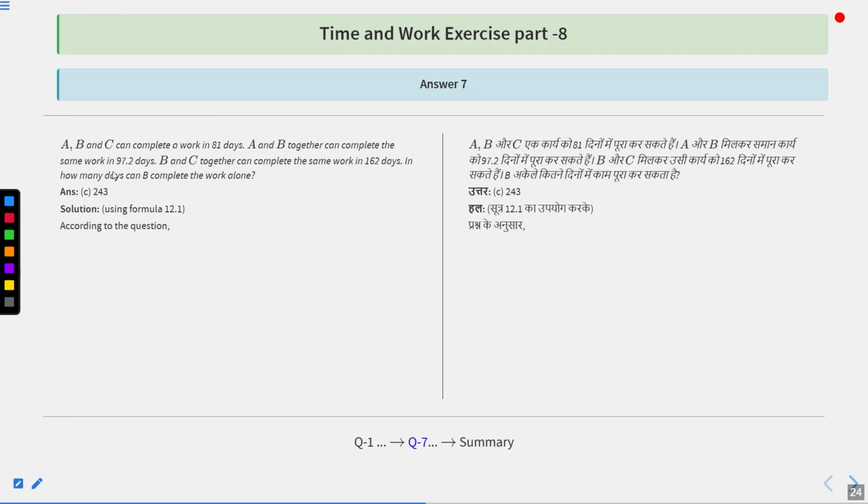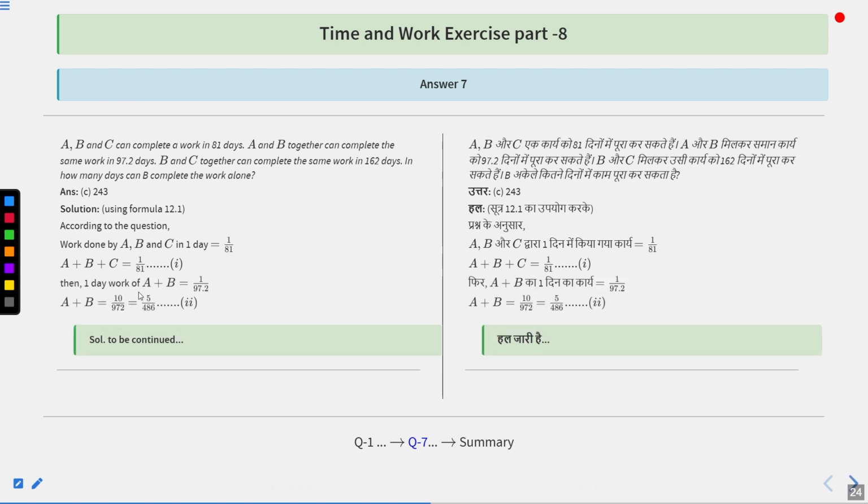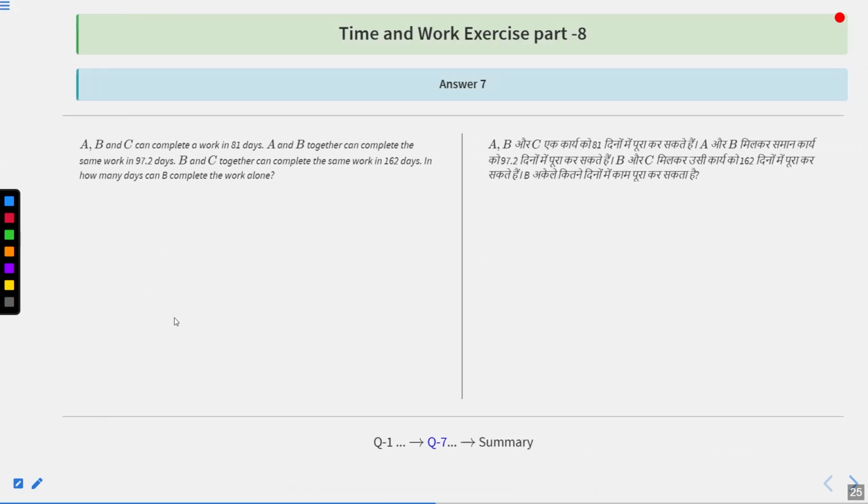So according to the question, A, B, and C can complete in 81 days. So work done by A, B, and C in one day is going to be how much? 1 upon 81. Or you can say A plus B plus C equal to 1 upon 81. That is our equation 1. A and B can together do in 97.2 days. Then that means one day work of A and B is going to be how much? 1 upon 97.2. So A plus B equal to 1 upon 97.2 can be written as 10 upon 972 equal to 5 upon 486. That is our equation number 2.